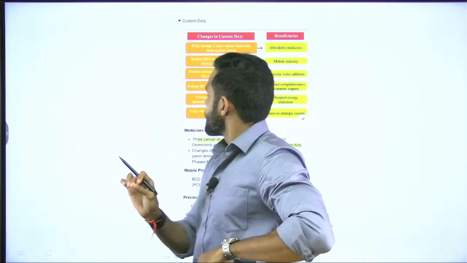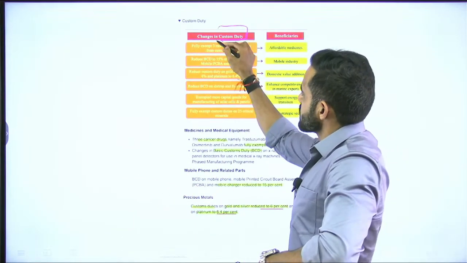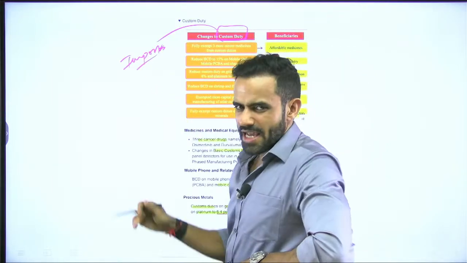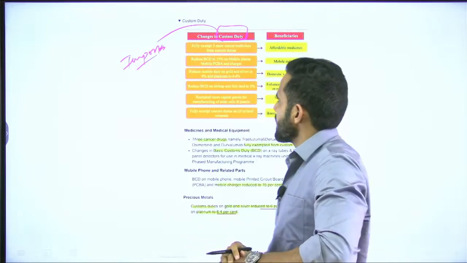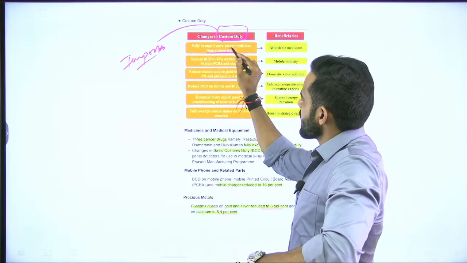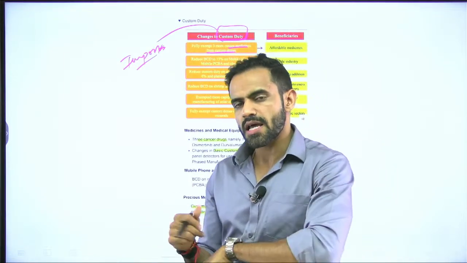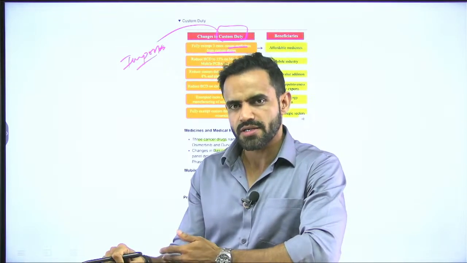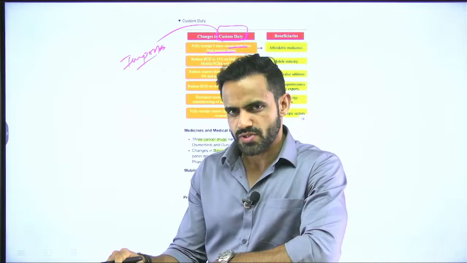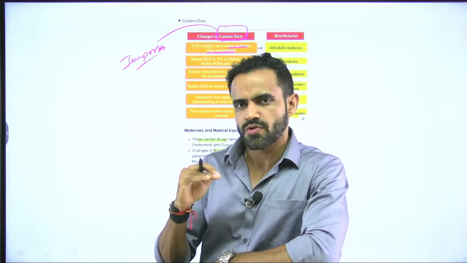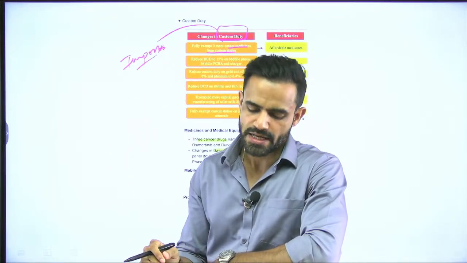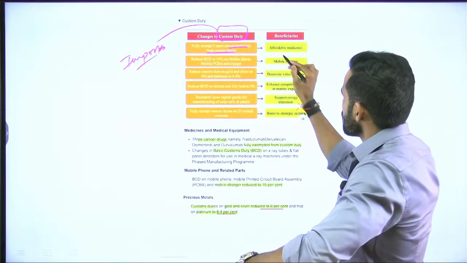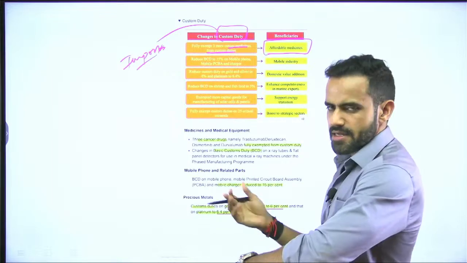Okay. So, first change is that custom duty is imposed on imports, right. So, on certain items custom duty has been reduced. For example, custom duty has been reduced on 3 cancer medicine. Now, it is important for you to go through the name of these cancer medicine, so that you can understand why government has reduced this custom duty. Because of reduction of custom duty, now these medicine will be available at a affordable price.